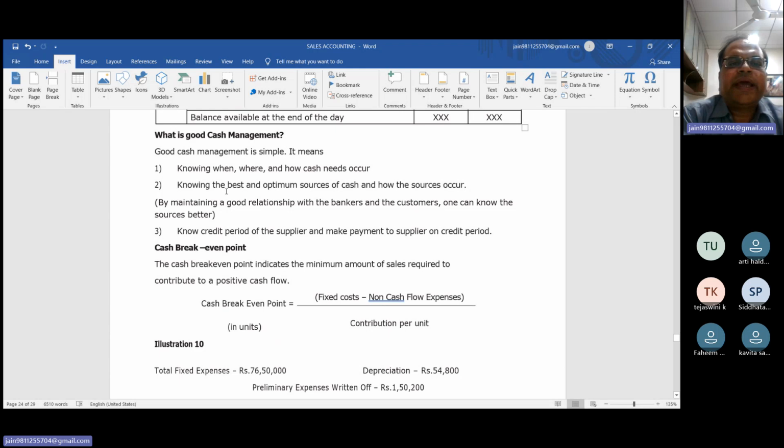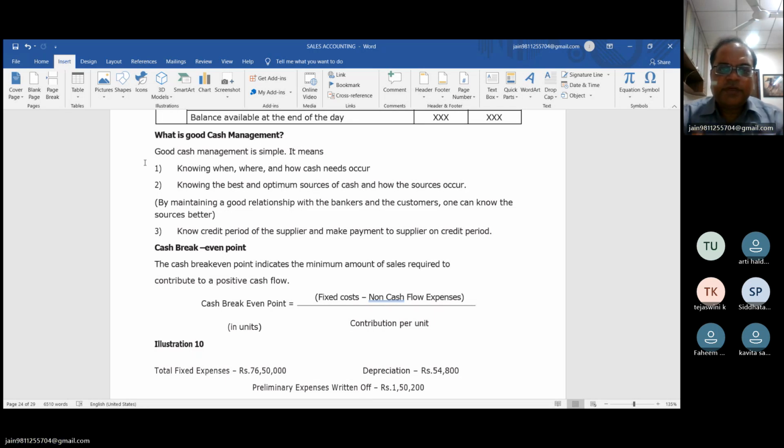Now what is good cash management? Just think about good cash management. It means, beta, if you are able to make the payment to your supplier, to your creditor within the time frame, then this is what we can call good cash management.